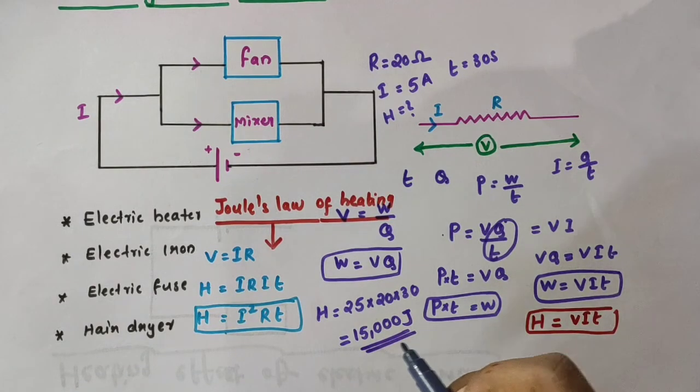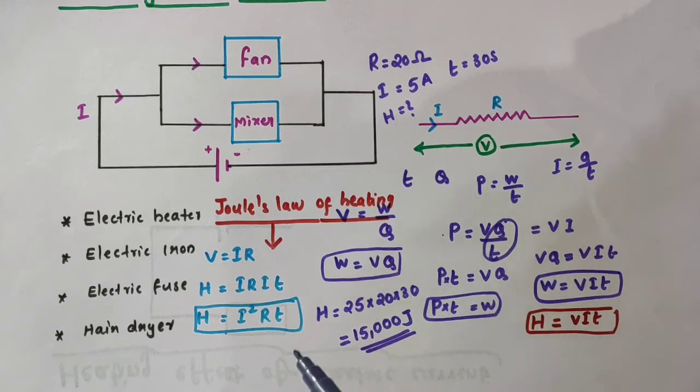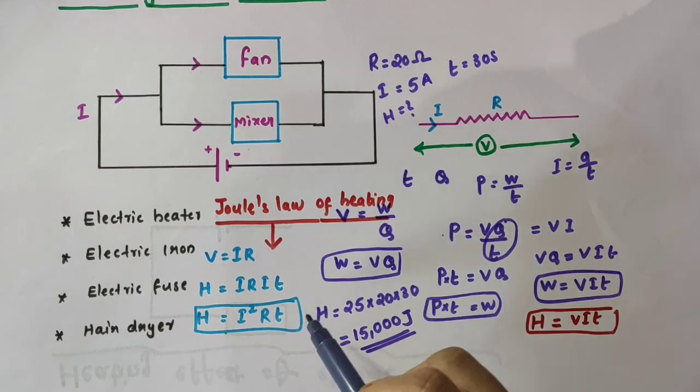Here we have written the unit as joule. Heat is actually, because we have calculated the heat developed in 30 seconds, what is that heat? Heat is a form of energy. The SI unit of energy is joule. That is why we have written the unit of the heat developed in 30 seconds as joule. Because here we have calculated that heat developed. Heat is a form of energy, the SI unit of energy is joule, so we have written H is equal to this much joule.